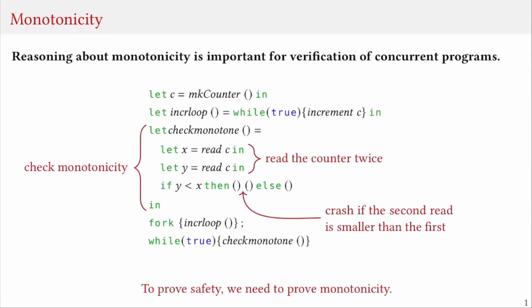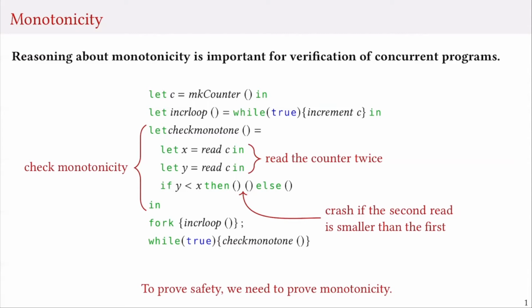First off, let's see why it is interesting and important to reason about monotonicity for program verification. Let us consider the following simple program. This program first allocates a counter and then forks a loop that repeatedly increments the counter. It then proceeds to check that the counter never decreases. It does so by first reading the counter twice and then comparing the value of the first read to the second read. And if the second read is actually smaller than the first read, it will crash.